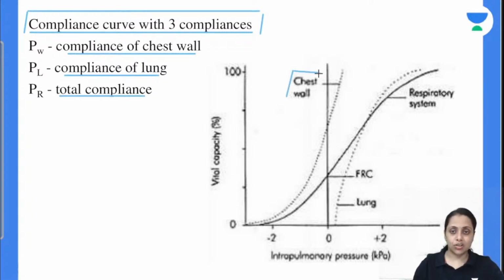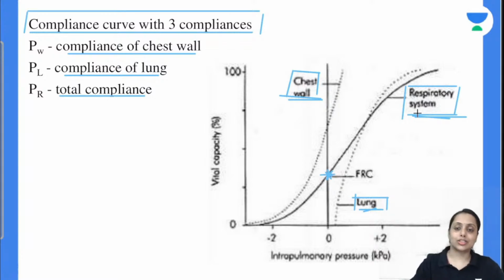This is the curve for compliance of chest wall. This is the curve for compliance of lung, and this is the compliance for the whole respiratory system. So in this we are seeing this is the point where the compliance of chest wall and lung is balanced out, and this point corresponds to our FRC.